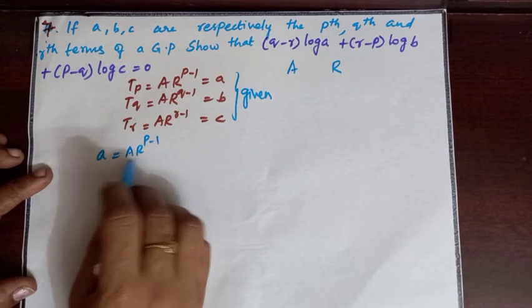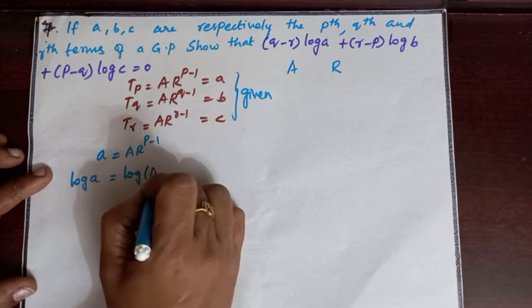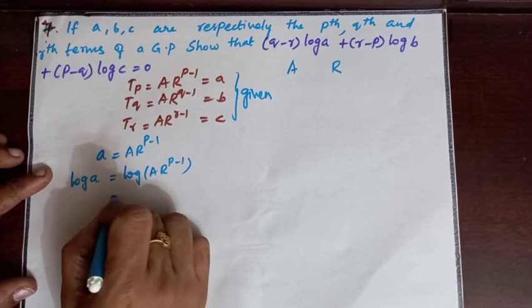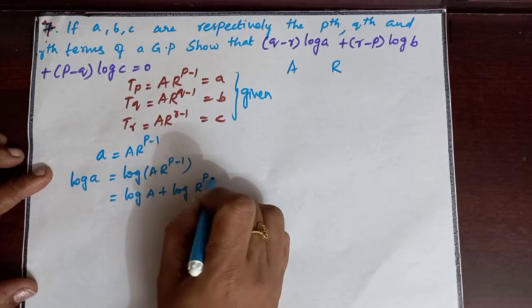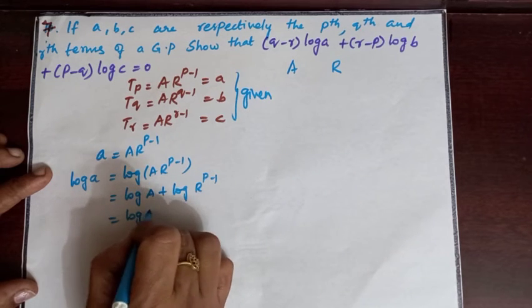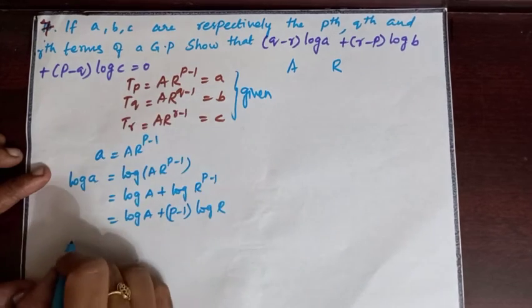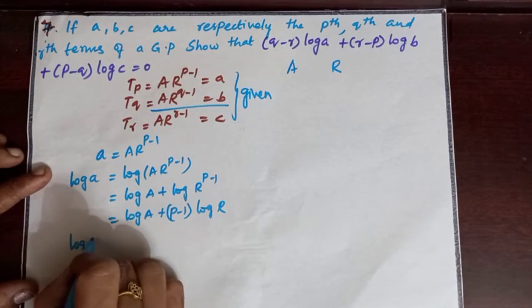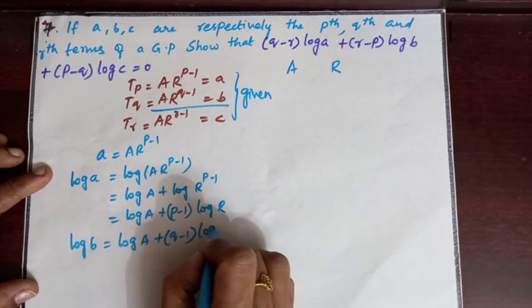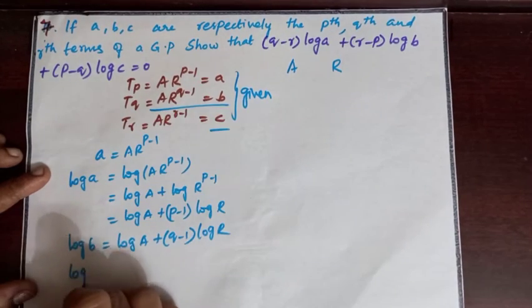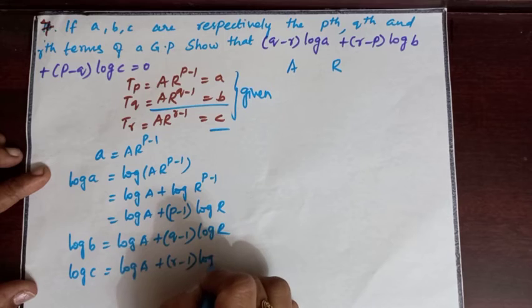a equal to AR power p minus 1. Take log on both sides. Then we get log a equal to log of AR power p minus 1. It is a form of multiplication. Then we need to write log A plus log R power p minus 1, which can be written as log A plus (p minus 1) log R. Similarly, for the second one, log b equal to log A plus (q minus 1) log R. Third one, log c equal to log A plus (r minus 1) log R.